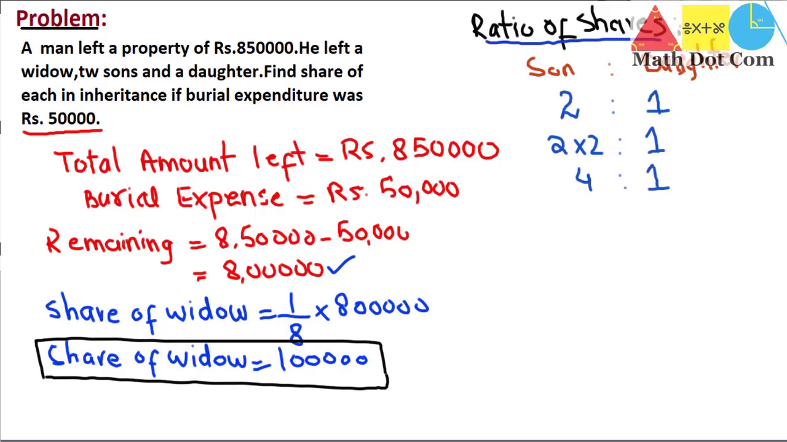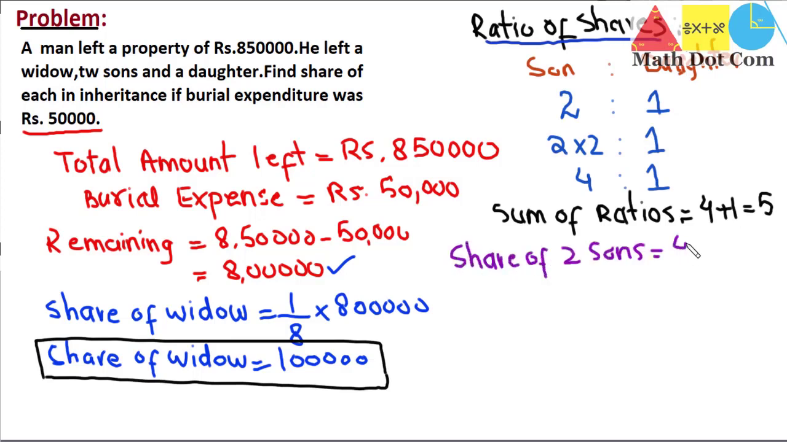Now we have to calculate the share of each. First we will find the sum of the ratios, which is 4 plus 1 equals 5. Now let's calculate the share of the son and the daughter. The share of 2 sons will be equal to the ratio of son, which was 4, divided by the total sum of the ratios, that is 5, multiplied by what amount? It will not be multiplied by the total inheritance. We will not multiply it with this 8 lakh.